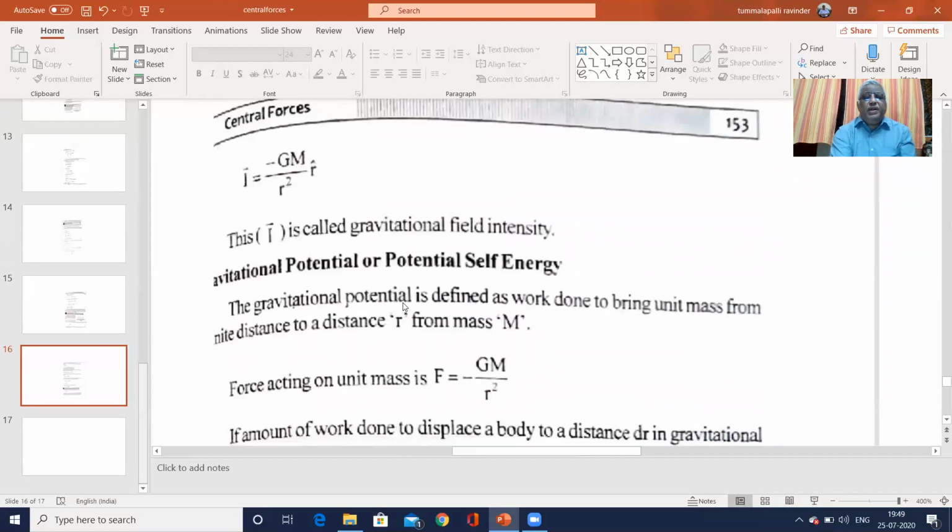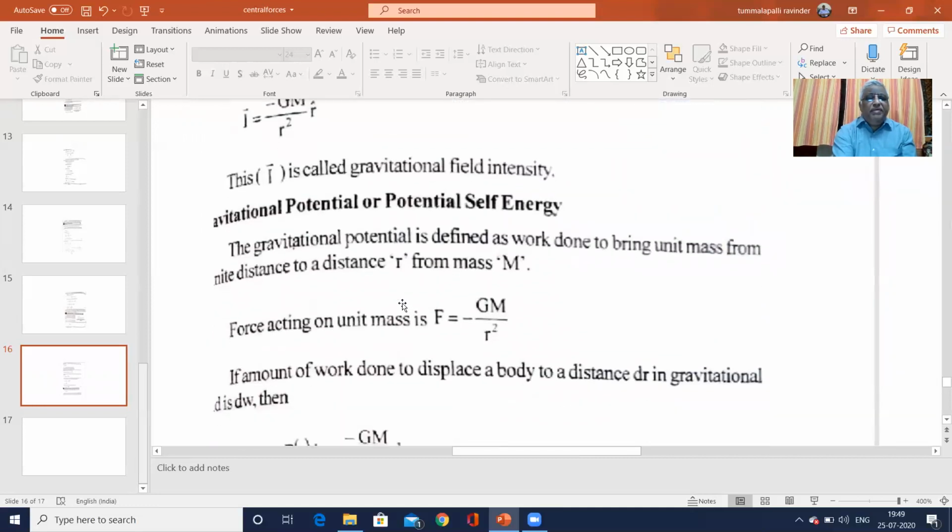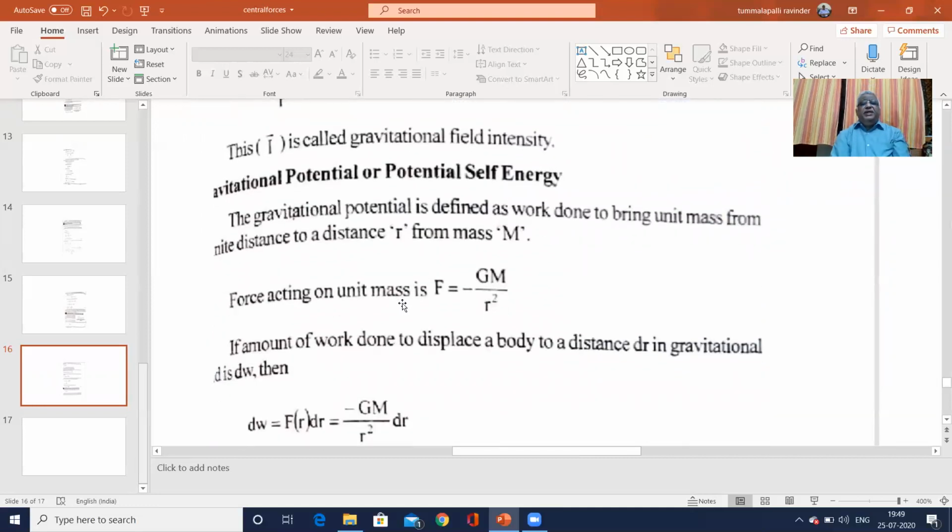Gravitational potential or potential energy. What is gravitational potential energy? Generally, potential is the amount of work done in bringing a unit charge from infinity to a particular point, moving against the field. But in mechanics, the gravitational potential is the amount of work done to bring a unit mass from infinite distance to a distance r from capital M. Force acting on unit mass is F equals minus GM by r square.